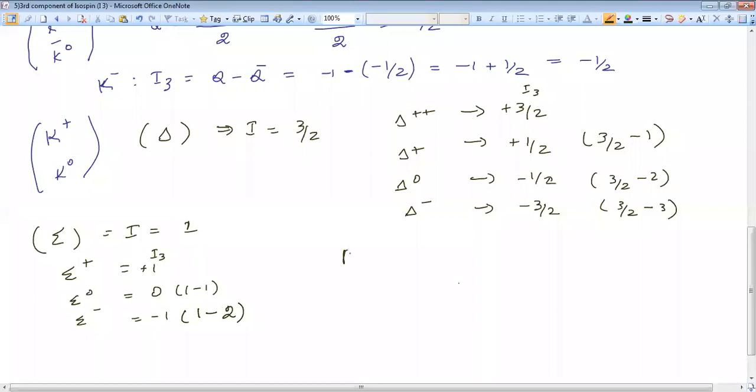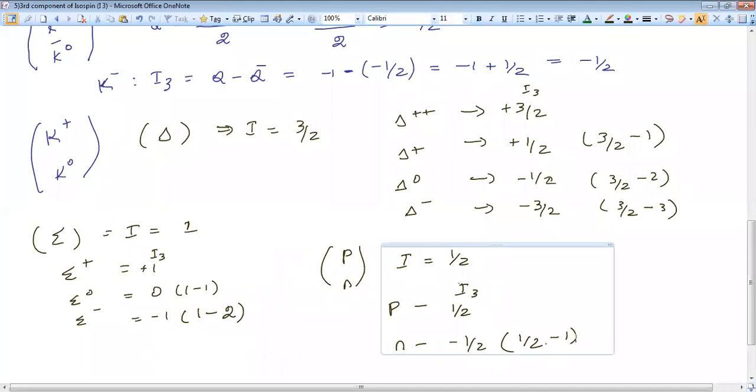And for proton and neutron, isospin value is 1 by 2, right? So I3 values, proton will get 1 by 2. For neutron, it will get minus 1 by 2. How did we get this? 1 by 2 minus 1. Then what is the I3 value for omega minus? I3 value for omega minus.